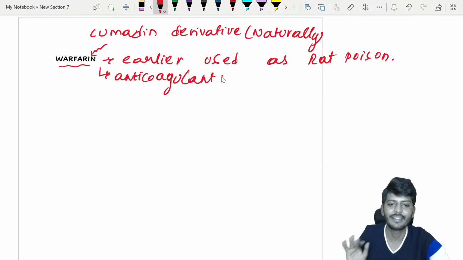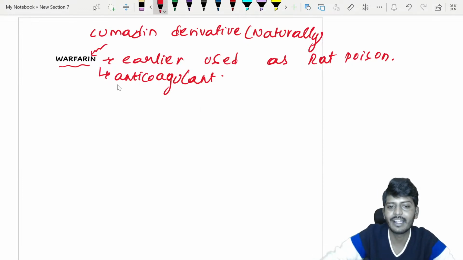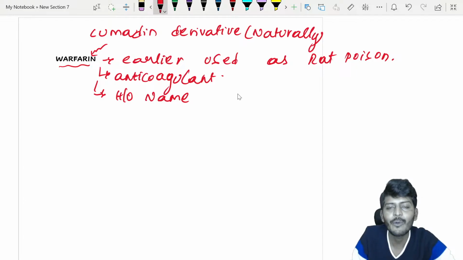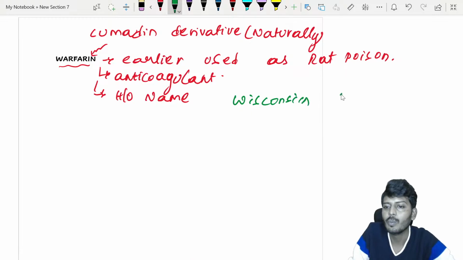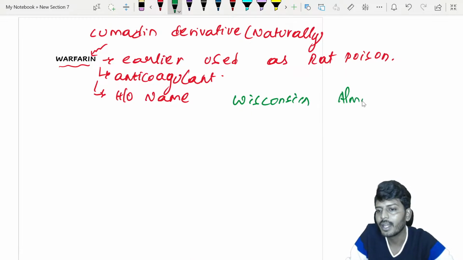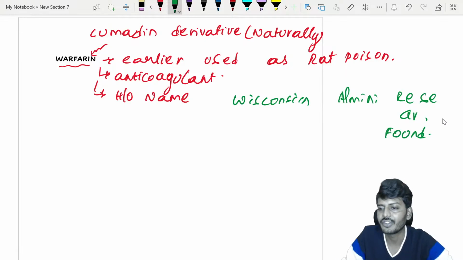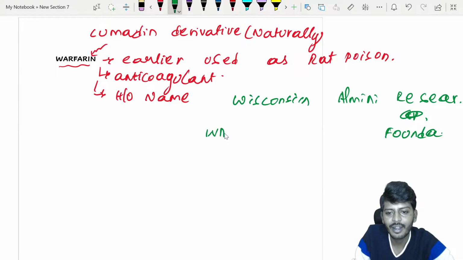Now let us look at poison or overdose treatment. It's used as an anticoagulant. You know the history of the name of warfarin? There is a history behind the name as well. There was a foundation, the Wisconsin Alumni Research Foundation. This will become WARF.